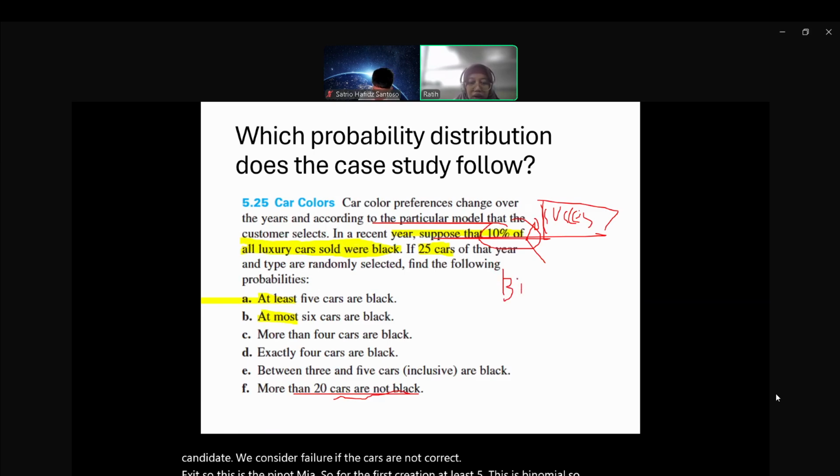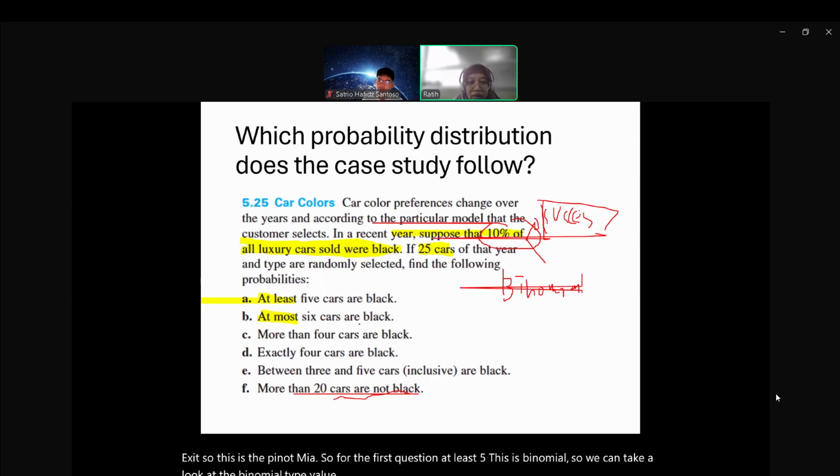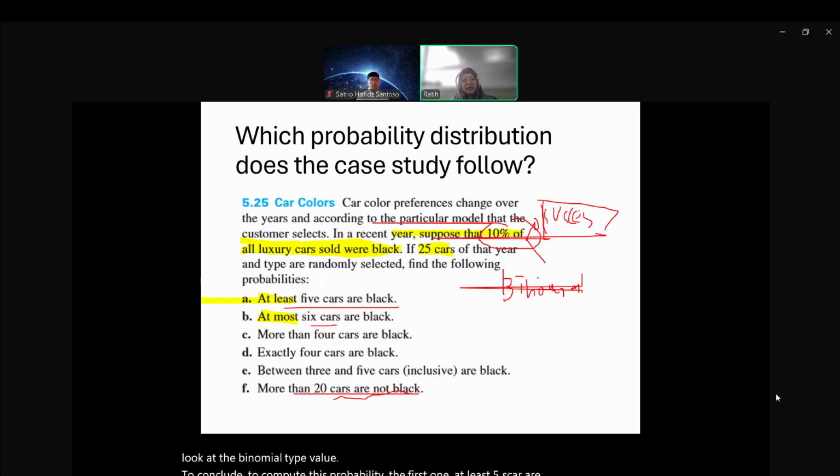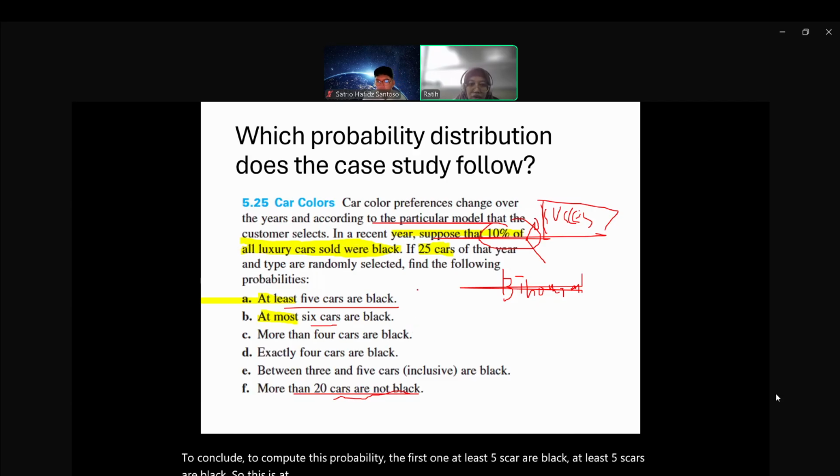So we can take a look at the binomial table to compute this probability. At least 5 means 5, 6, 7, 8, and until 25 cars.